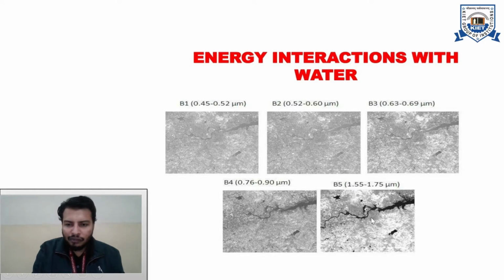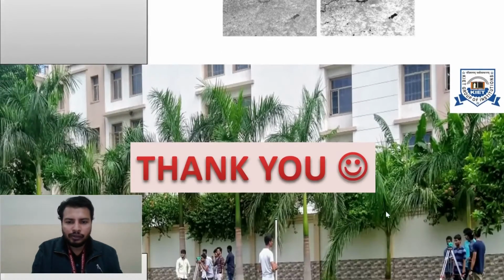you will observe that water is not reflecting any amount of electromagnetic radiation. When something does not reflect anything, it appears black to you. Hence in this band we can very clearly identify where the water features are and what their outer boundaries are. In this way you can classify different objects depending upon their spectral reflectance curves.